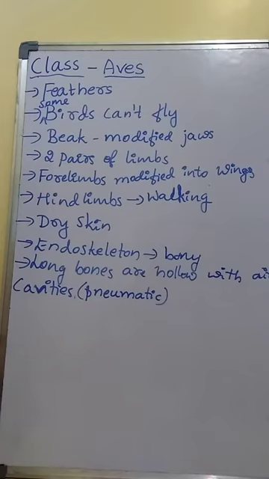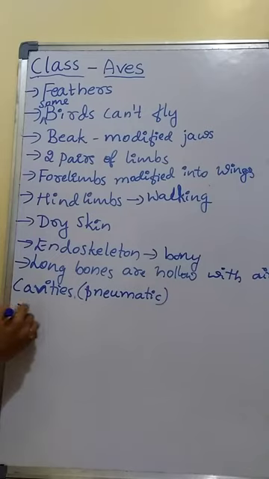But in human beings, long bones are present, but they are not hollow and filled with air cavities. Hence, we cannot fly. Our bones are having heavy weight, but in case of birds, lightweight bones are present. Because long bones are hollow with air cavities, such bones are called pneumatic bones, means weightless bones. These weightless bones are helpful for flying.